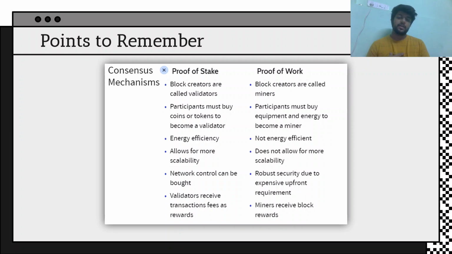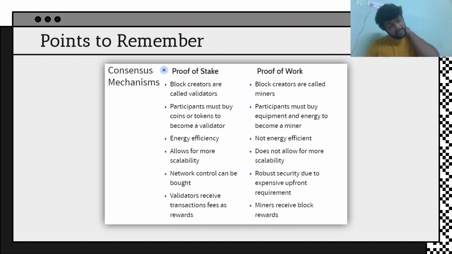Basically if I validate a block, take the transaction fee: if there are 10 transactions each of 100 rupees, I might get 10 rupees from each transaction if the transaction fee is 10%. Say we have transacted about 1000 rupees and 10% is the transaction fee. It's just a number, we have to see it. So we get 10%, so since there are 10 transactions, 10 into 10, we have 100 rupees as a reward here, in proof of stake.